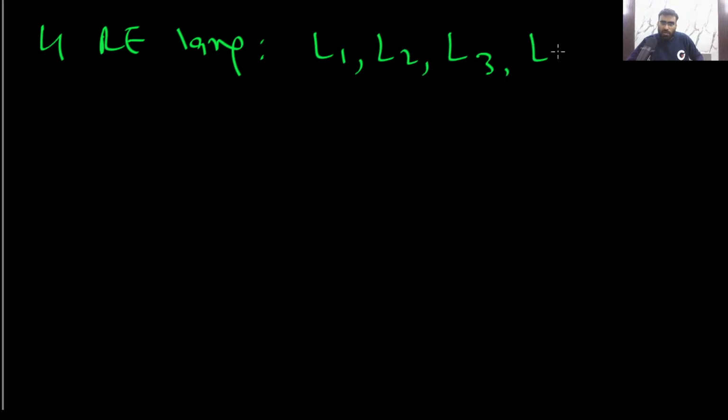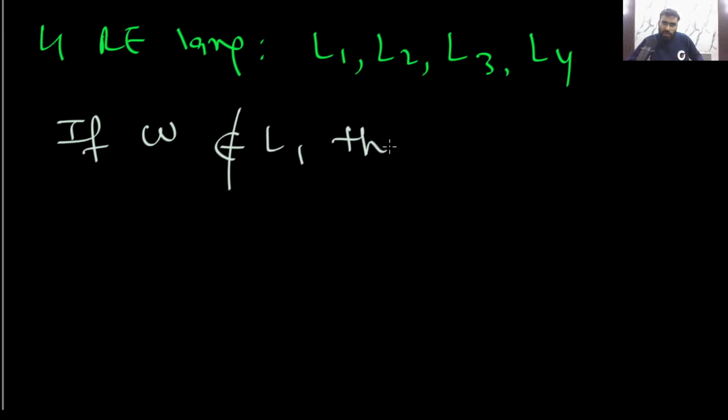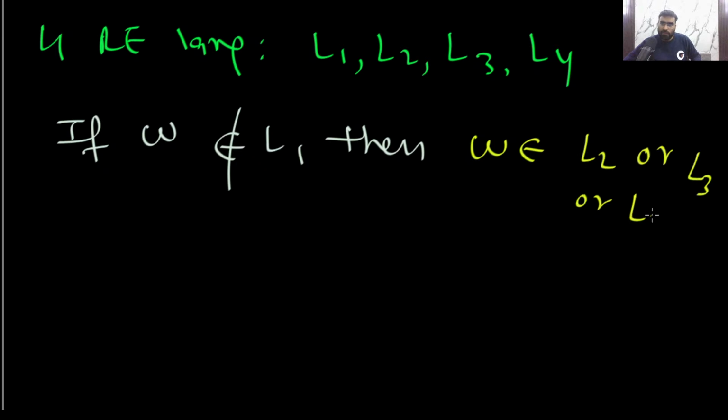If W does not belong to L1, where will it belong? The question says it will belong to exactly one of them. So if W does not belong to L1, then W belongs to L2 or L3 or L4.